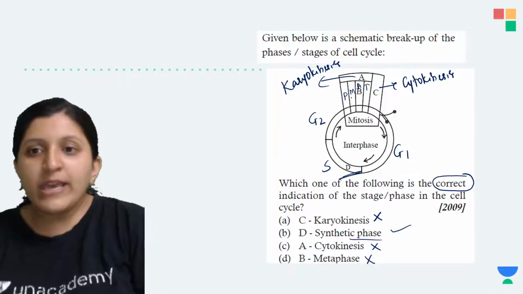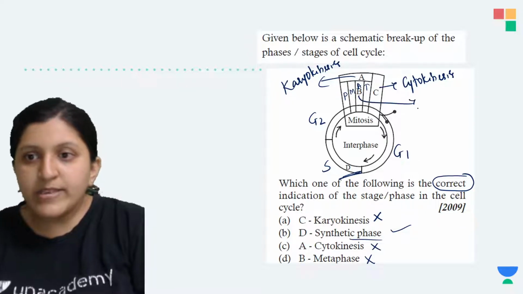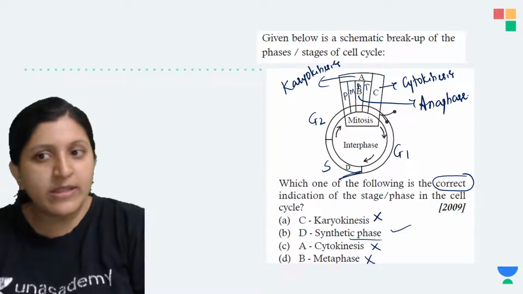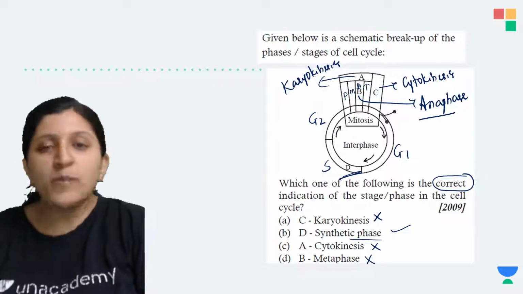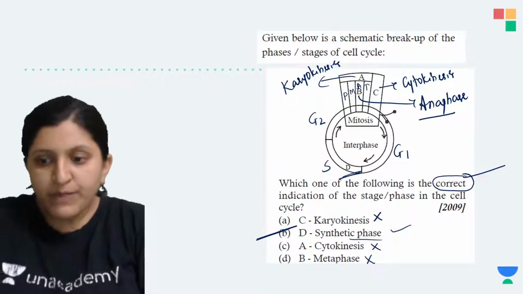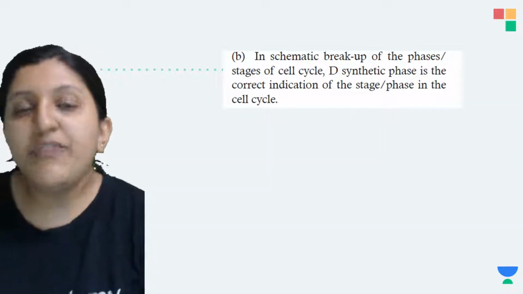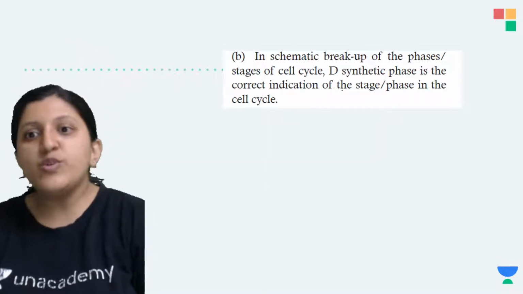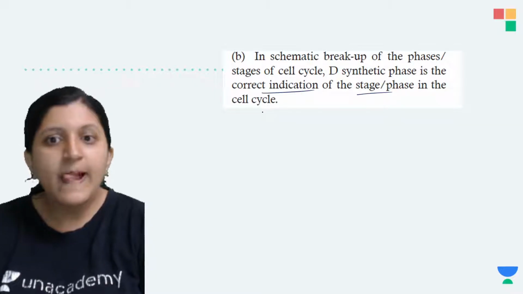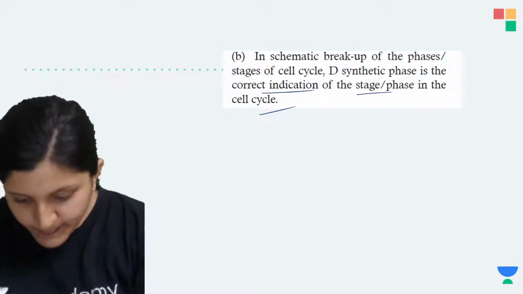B is actually anaphase here. We can just write this as anaphase, so B is anaphase, not metaphase. So these three options go wrong, and the only correct one is the option D. In the schematic breakup of the phases or stages of the cell cycle, D, the synthesis phase, is the correct indication of the stage or a phase in the cell cycle. Any doubt till here?